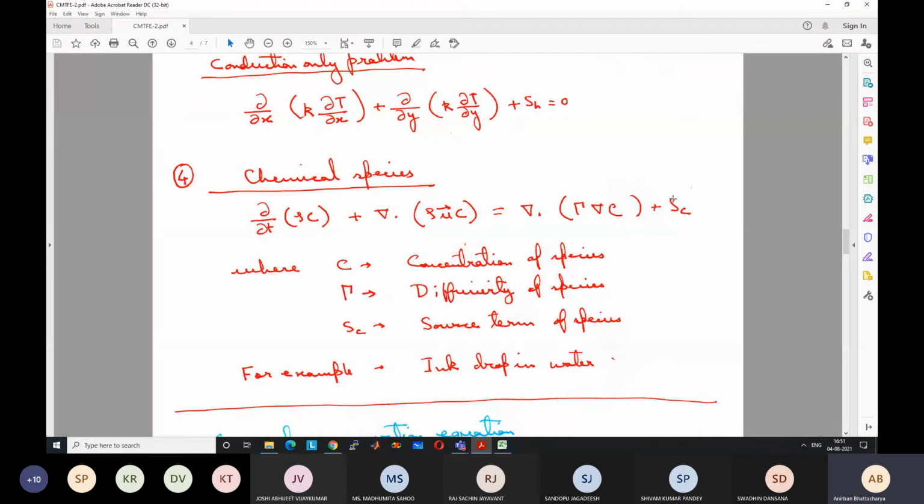But now say combustion is occurring somewhere, like I am burning a candle. As a result, what will be the combustion products? Carbon dioxide and water vapor. Wax is a kind of hydrocarbon. If the combustion is proper, it will result in carbon dioxide and water vapor. If it is not proper, then some carbon monoxide may also get produced. So in general, there will be carbon dioxide and water vapor.